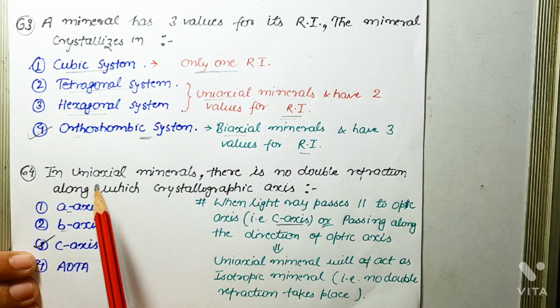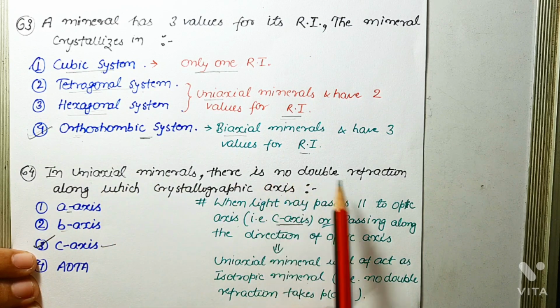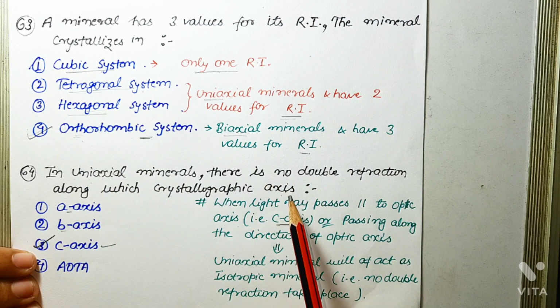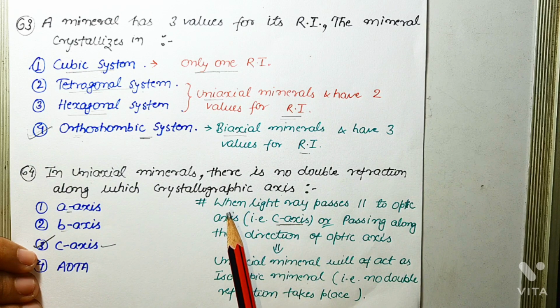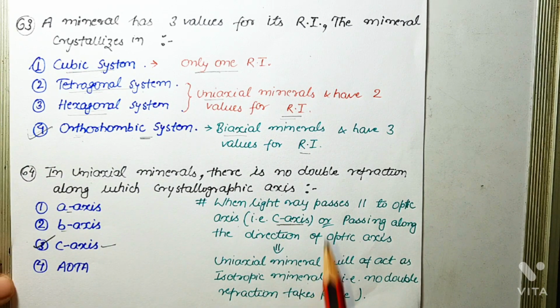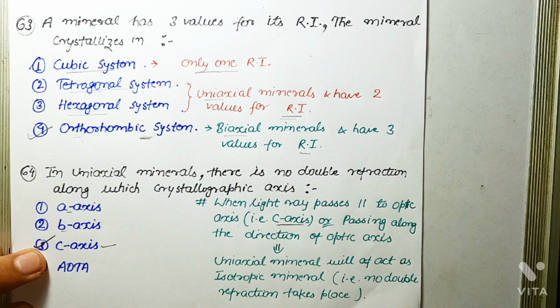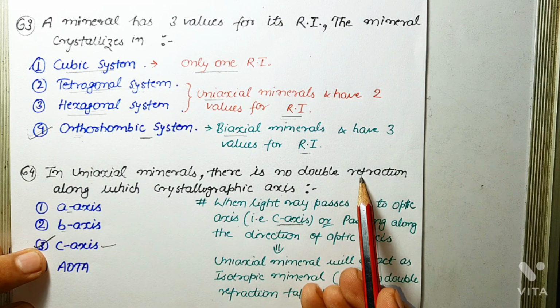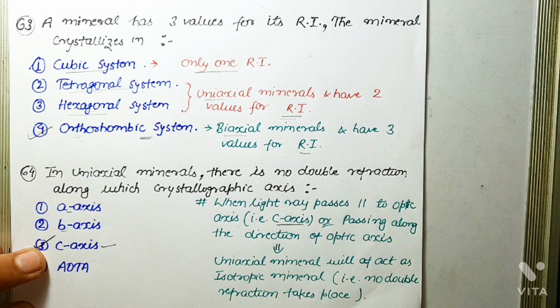The next question is, in uniaxial minerals there is no double refraction along which crystallographic axis? What is the meaning of no double refraction? No double refraction means that the mineral will behave like an isotropic mineral. Okay, so in the case of a uniaxial mineral, when a light ray passes parallel to the optic axis, or along the direction of the optic axis, then the uniaxial mineral will act as an isotropic mineral. Now, in the case of a uniaxial mineral, the optic axis is the C axis, which is perpendicular to both the A axis and the B axis.